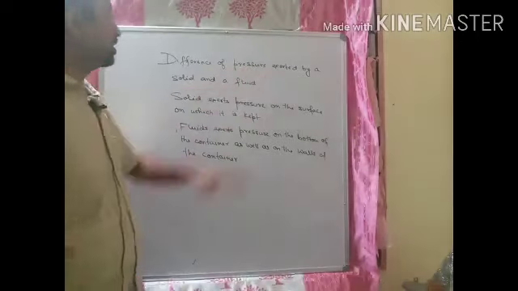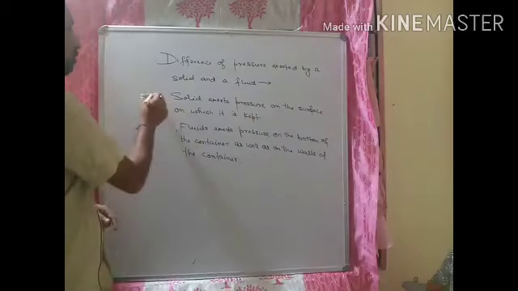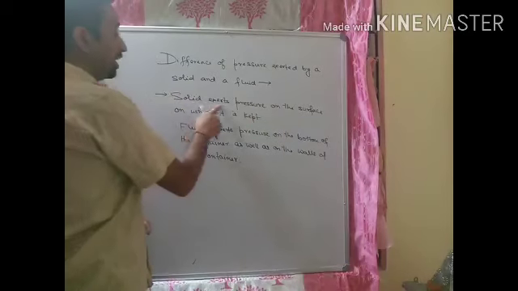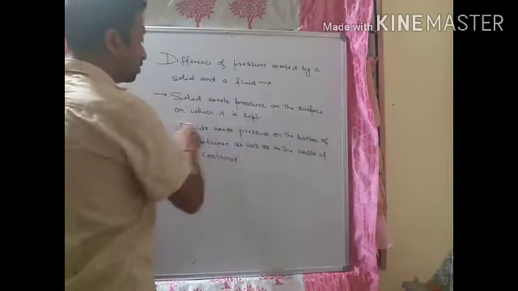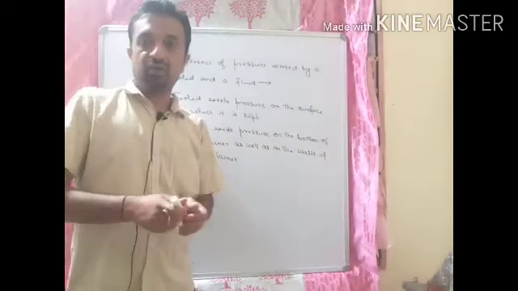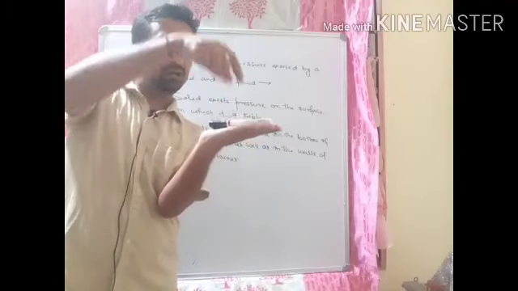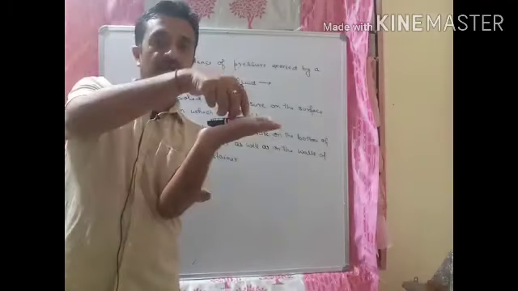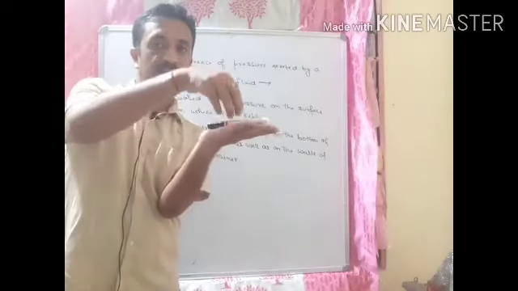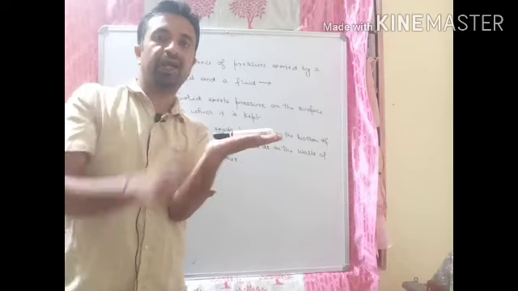Difference of pressure exerted by a solid and a fluid. First one, for solid, you see solid exerts pressure on the surface on which it is kept. Suppose I take a solid, suppose this one, I place it on my hand, then this solid exerts pressure on the surface on which I have placed it. That means it is exerting the pressure on my hand.